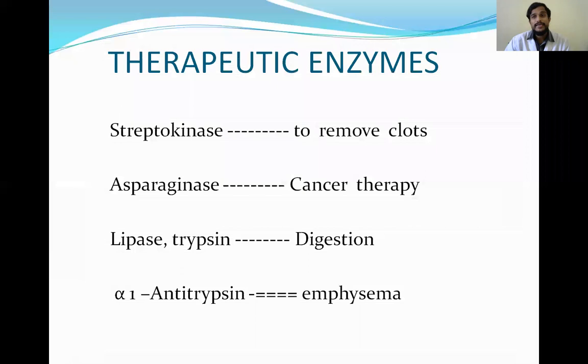So coming to the therapeutic importance of enzymes. So clinically the enzymes are useful not only in the diagnosis but also in therapeutics, that is in a part of treatment. So streptokinase is useful for removal of clots, and asparaginase is used in cancer therapy, and lipase and trypsin are useful in digestion, that is for making the syrups, and alpha-1 antitrypsin is useful for prevention of emphysema. It's a lung disease due to deficiency of alpha-1 antitrypsin. Okay, so artificially made antitrypsin can be given for preventing the emphysema.